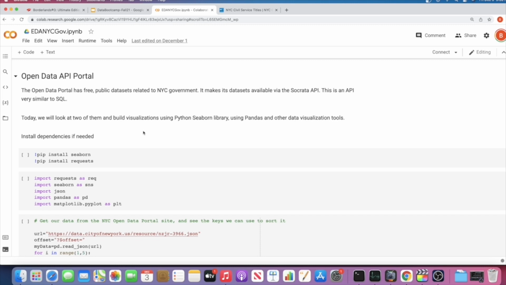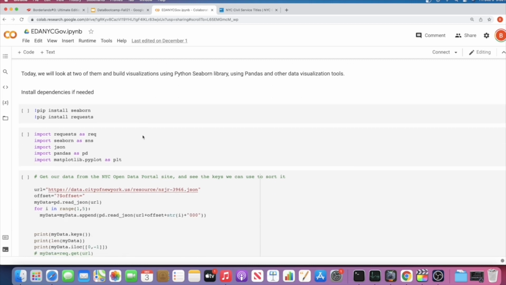And also we'll be using the requests library, which is another library you may need to install. So going to the Python code, you can see here that just in case anybody downloaded it on their own or wanted to run this locally, they would have to install Seaborn as well as requests. I think when you install Seaborn, that's going to install pandas and a bunch of other libraries that you'll need.